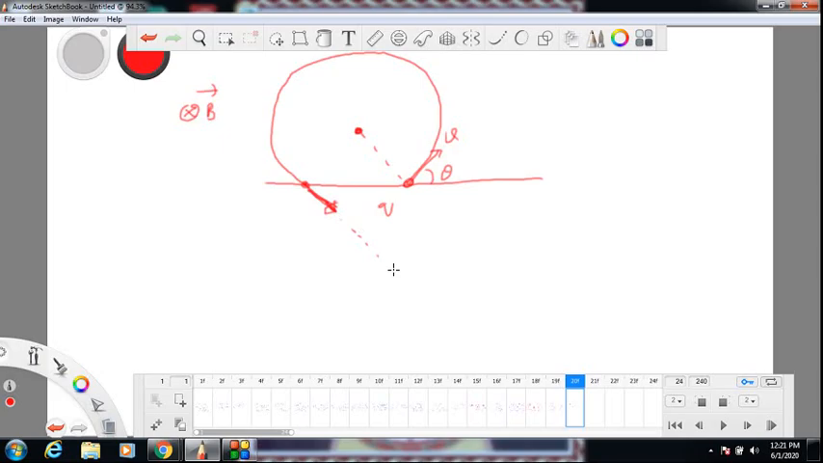Okay. Now this is the center of the circle. I will join this point also to the center. So velocity is tangent to the circular path, which means it is perpendicular to the radius.